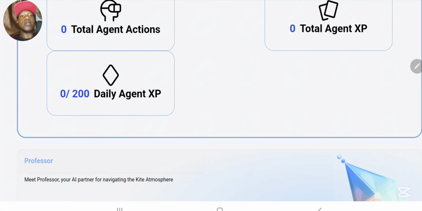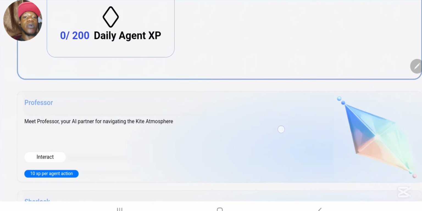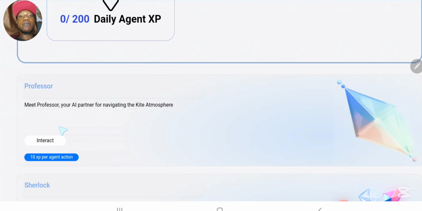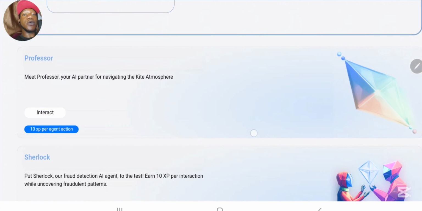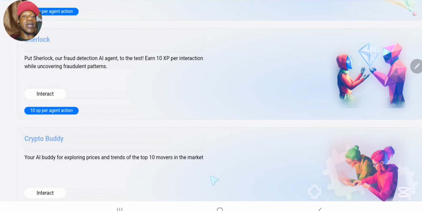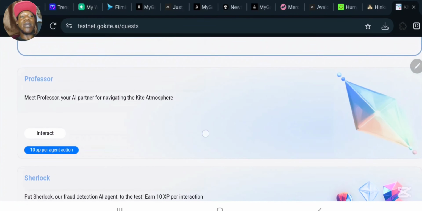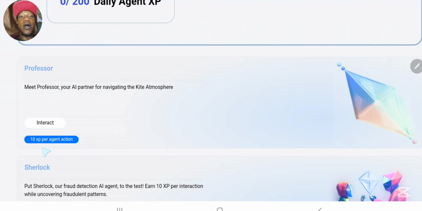So over here, you are supposed to be getting 200 points every day from the agent. And right now, how do you get it? That's the question. So the question right now is for you to scroll down. You can see meet Professor, your AI partner for navigating the Kite ecosystem. So what you need to do from here is very simple. The more you interact with this AI, the more that you actually earn. For example, right now when I scroll down, you can see you get 10 XP, that is 10 points for every agent action.